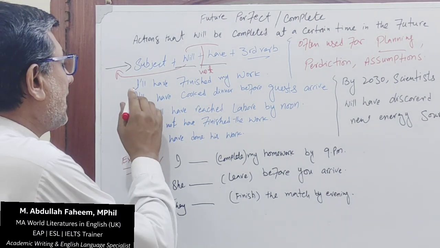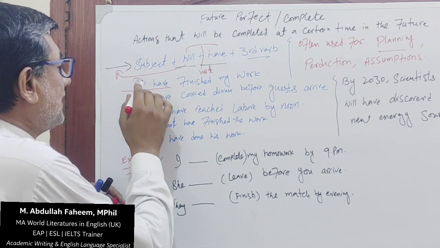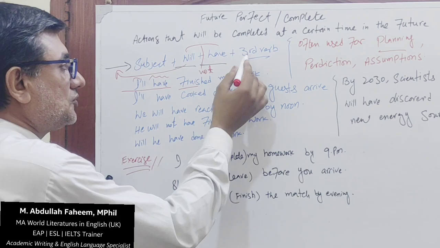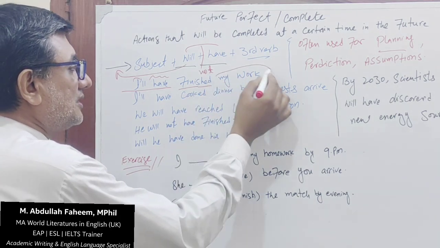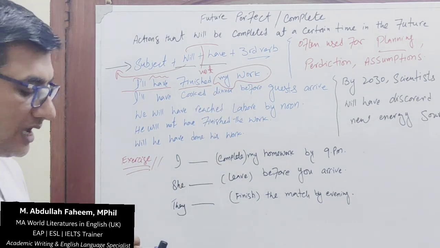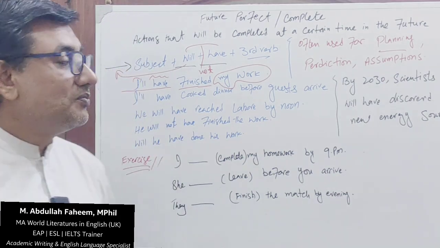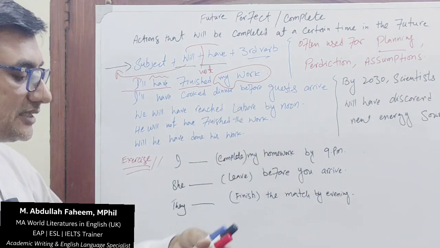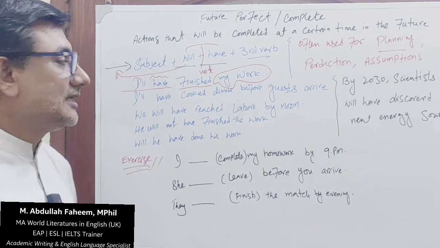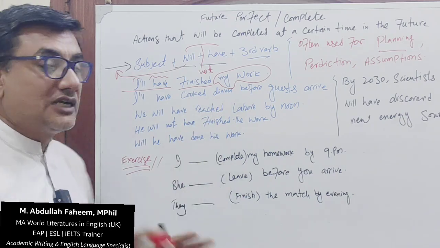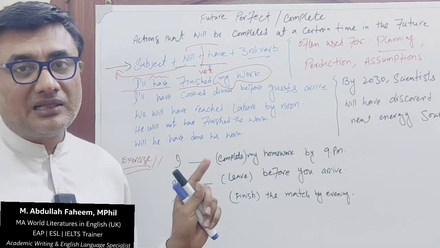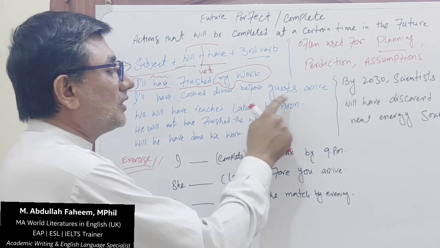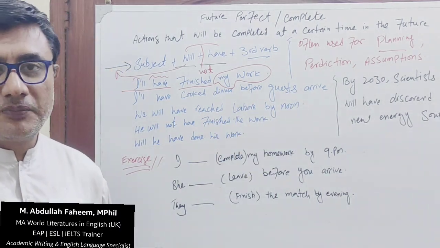We have examples. I will have finished my work. I is a subject, and then will have is an auxiliary verb. Finish is a first form, but we shall use the third form, finished. It is an indication that in the future I'll finish my work at a certain time. Next sentence is I'll have cooked dinner before guests arrive. So there is a clear indication that I will have cooked dinner, कि मैं खाना पका चुका हूँगा. I will have done everything concerning cooking before guests arrive, यानी मेहमानों के आने से पहले.